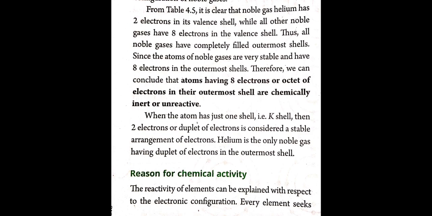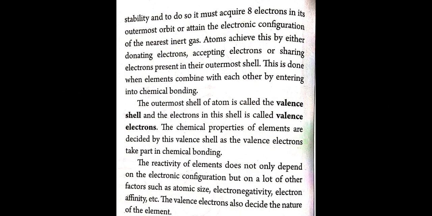So what is the reason for chemical activity? The reactivity of the elements can be explained with respect to the electronic configuration. Every element seeks stability, and to do so it must acquire 8 electrons in its outermost orbit or attain the electronic configuration nearest to the inert gases or the noble gases. Clear? So atoms achieve this by either donating electrons, accepting electrons, or sharing electrons present in their outermost shell. This is done when elements combine with each other by entering into chemical bonding.